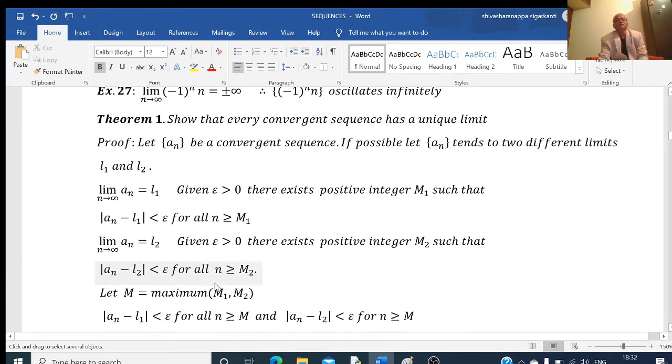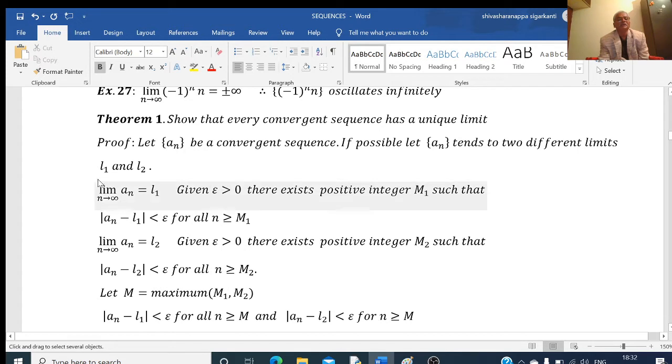One theorem shows that every convergent sequence has a unique limit. Here, let a_n be a convergent sequence. I have to prove that the limit of this sequence is unique. For that, I will consider its negation. If possible, a_n tends to two different limits, say L1 and L2.